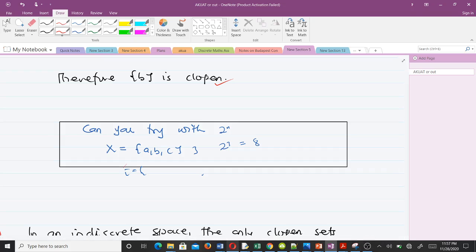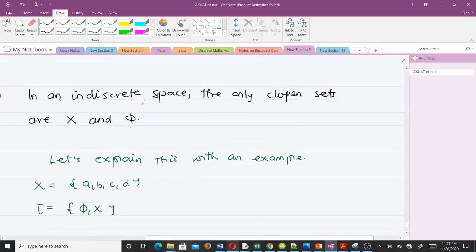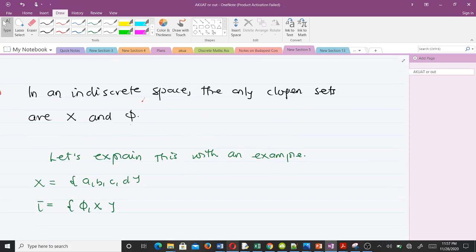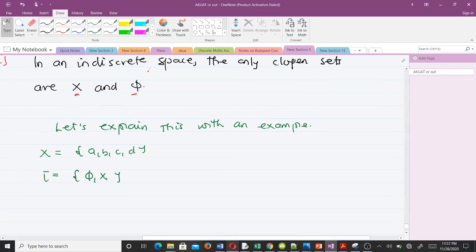Then let's go to the last one. So the last one says that in an indiscrete space, the only clopen sets are the full set X and the empty set phi, right? So you have to understand what an indiscrete topology is. Okay, so an indiscrete topology is the smallest topology you can ever have.